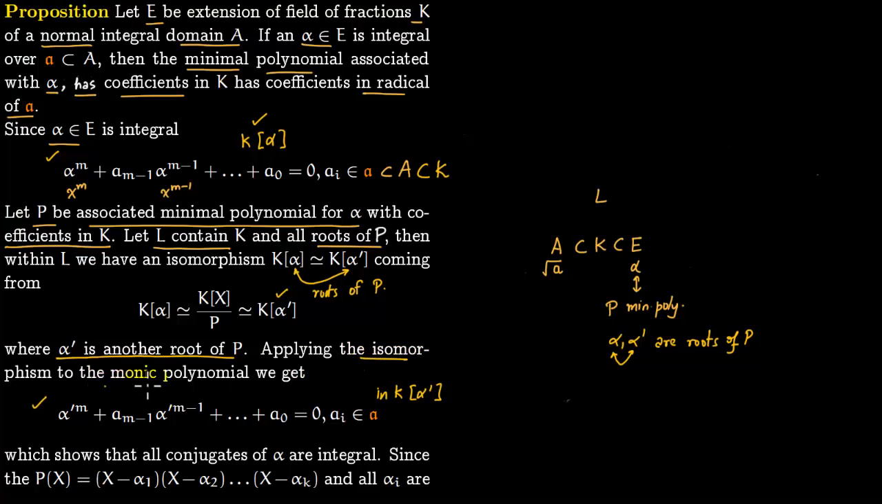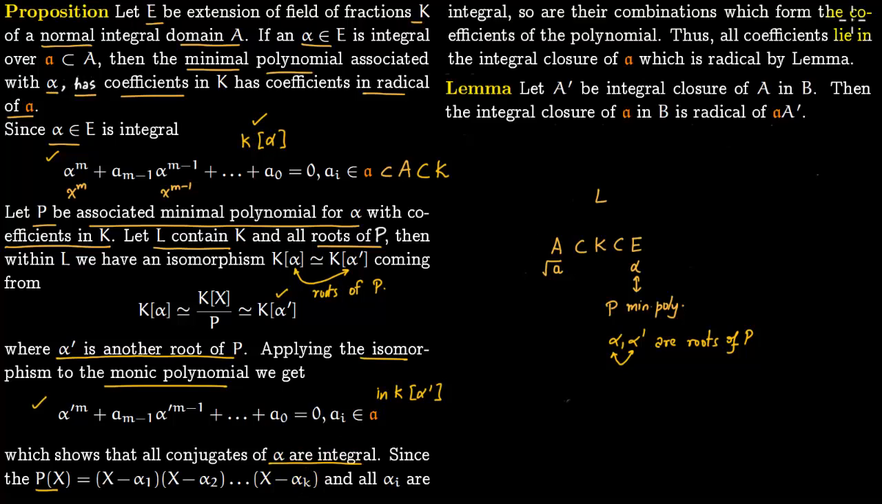So we have applied the isomorphism to the monic polynomial here, and we get this. So this shows that all conjugates of alpha are integral. So all the roots of the minimal polynomial are actually integral. Now since the polynomial will split like this in our splitting field L, the coefficients of our minimal polynomial are made out of these roots. After all, any coefficients you get after multiplying this out are combinations of these roots.